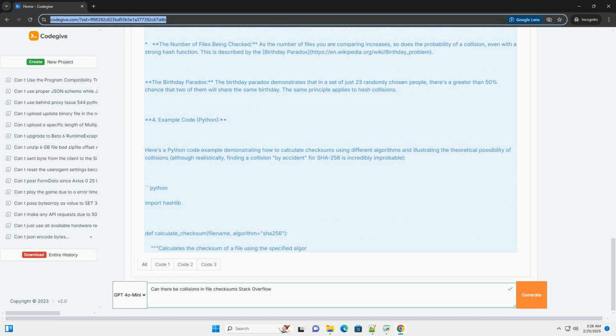1. The calculate_checksum(file_name, algorithm) function takes the file name and the desired hash algorithm as input. It uses the hashlib module to create a hash object, for example hashlib.md5 or hashlib.sha256. It opens the file in binary read mode, rb, because checksums are calculated on raw bytes. It reads the file in chunks to handle large files efficiently without loading the entire file into memory.